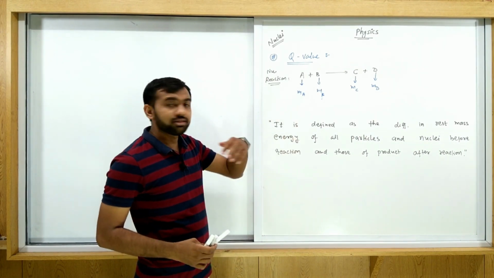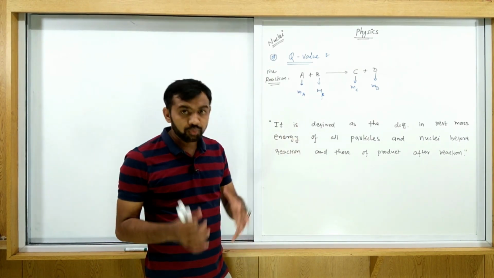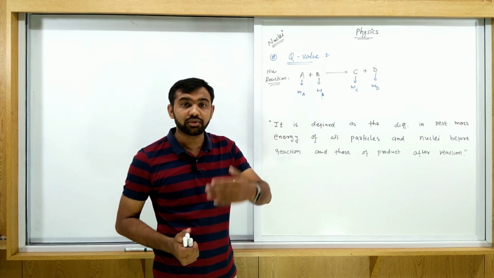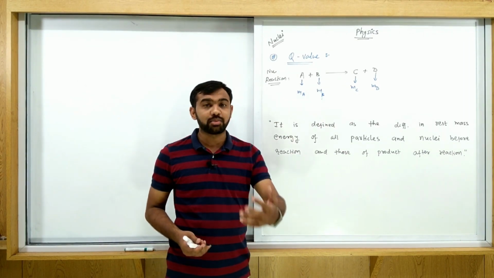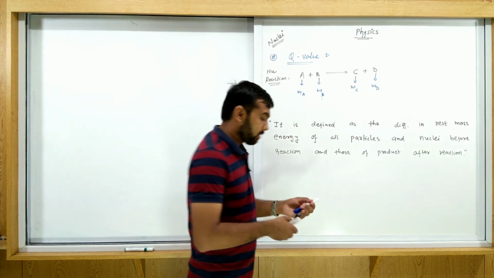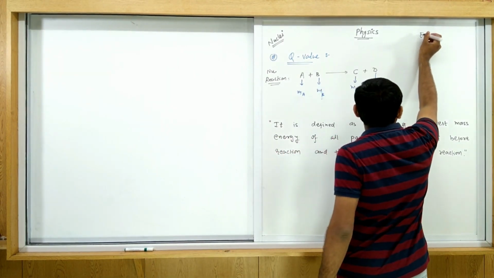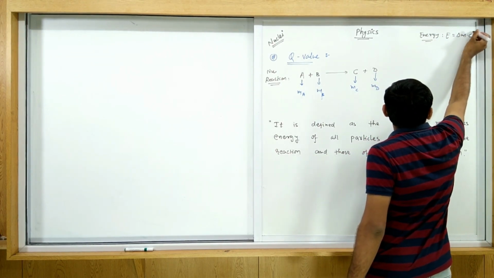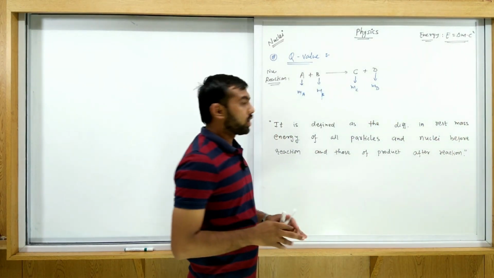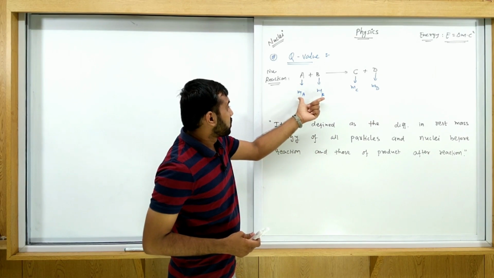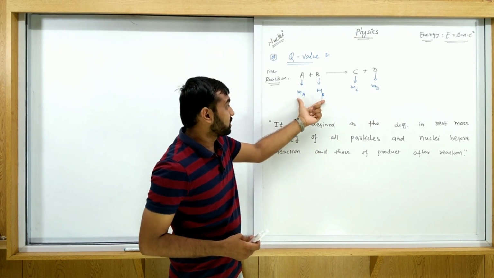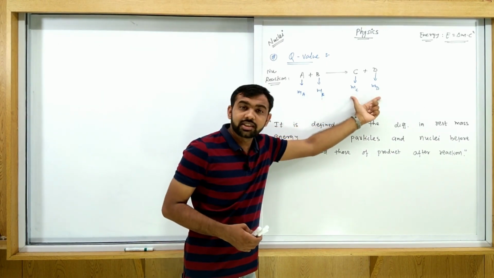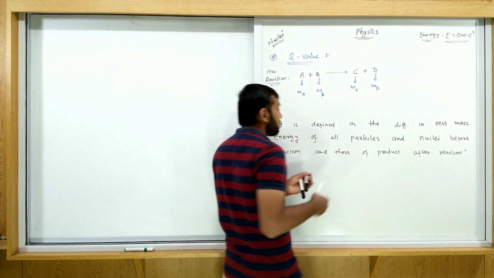Now, as we discussed in binding energy, when two nuclei combine with each other, if there is some mass difference, then due to this mass difference some energy will be released. This is called rest mass energy, given by E equals delta m c square. Here two possibilities exist: the input mass is higher than the output mass, or the input mass is less than the output mass. According to this, some energy will be released or absorbed.